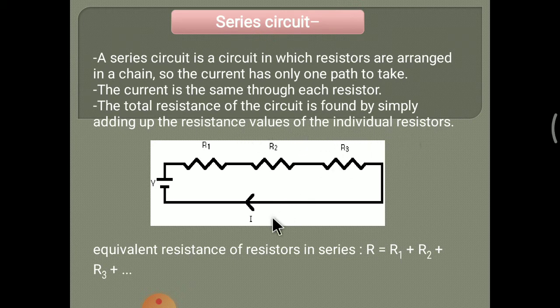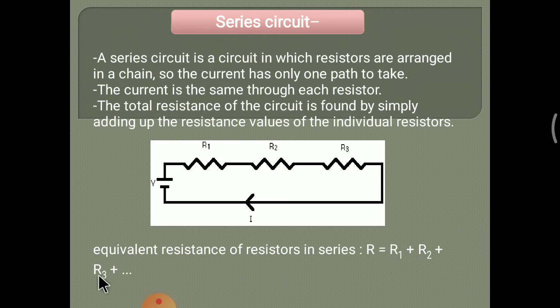A series circuit means the resistors are connected one after another and a voltage supply is given, so current flows through one path through these resistors. Because they are connected in series, there is only one path for the flow of current, so the total resistance is equal to the addition of these series resistances. So the equivalent resistance of series resistance is R equals R1 plus R2 plus R3, like that.